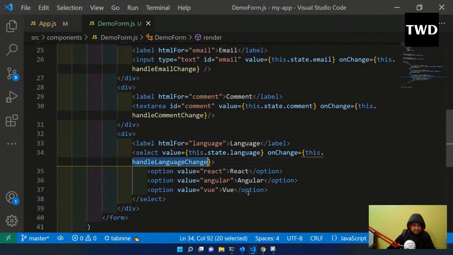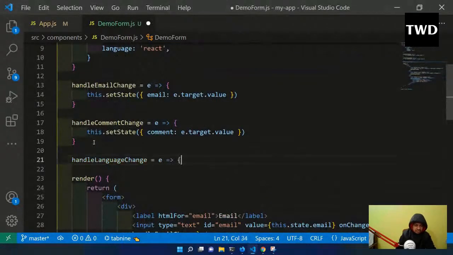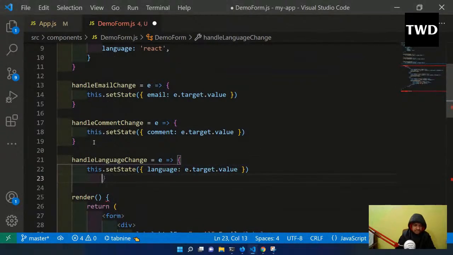And handle change, as you might have guessed, is exactly the same. So handle language change equal to e, and this.state.language is equal to e.target.value. And now save it and come back here. See, I've selected React, so React is selected.